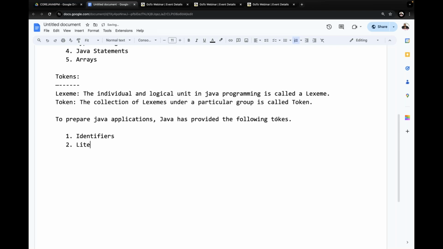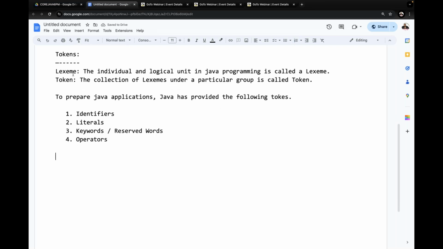The next one is literals. After this, keywords or reserved words. And the next one is operators. That's it.